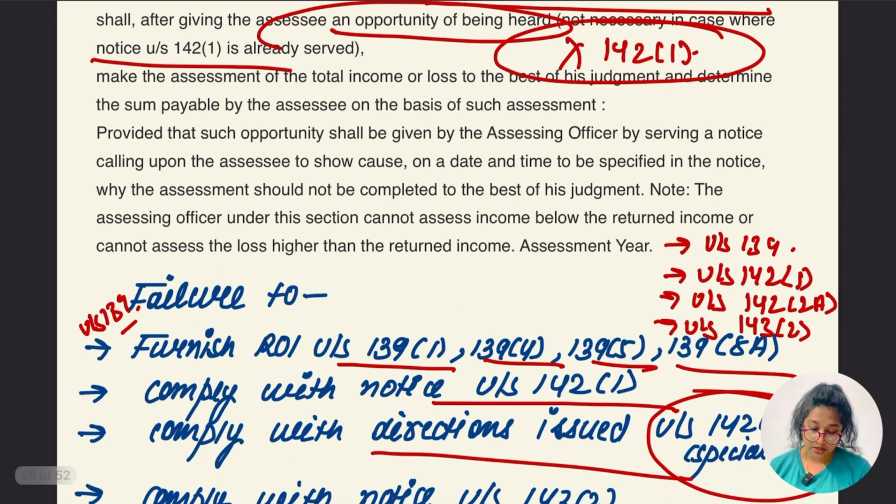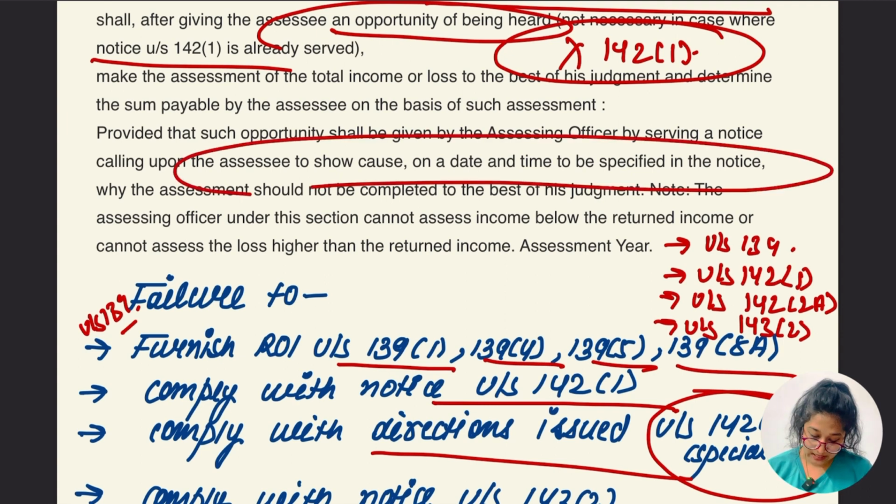Provided that such opportunity shall be given by the assessing officer by serving a notice calling upon the assessee to show cause, on a date and time to be specified in the notice, why the assessment should not be completed to his best judgment.